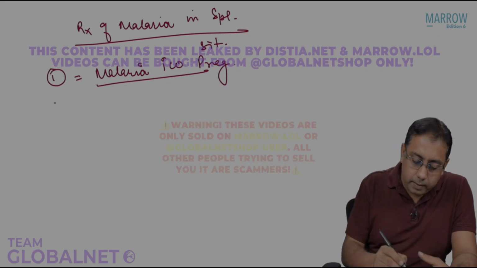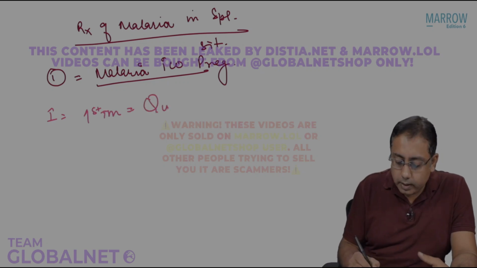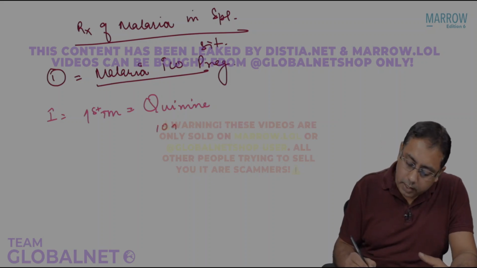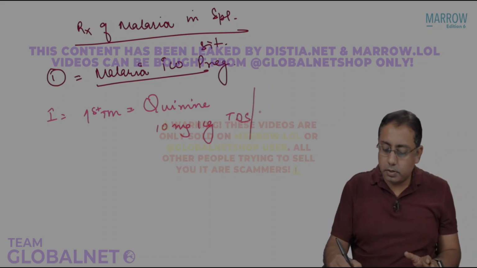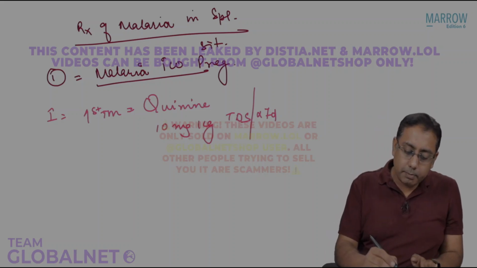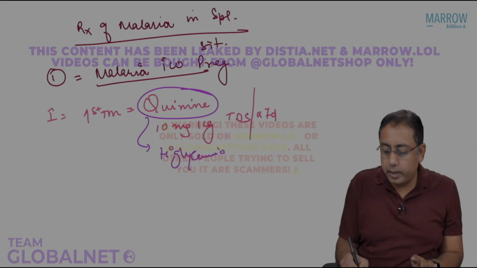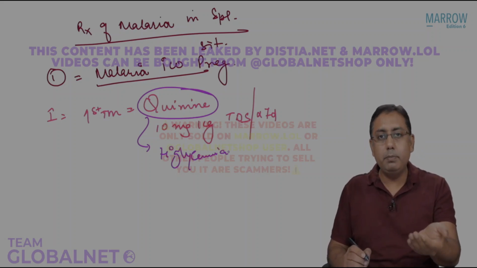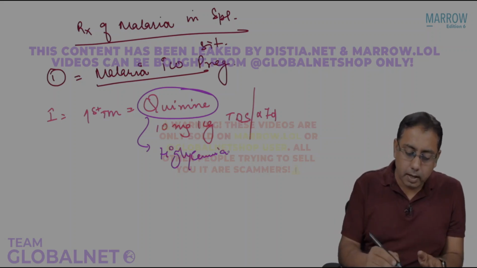The protocol number one is that in the first trimester, the drug of choice is quinine. It is given at the dose of 10 milligram per kg body weight, TDS dose, 3 times daily. This has to be continued for 7 days. The problem with quinine is that many females may land up in hypoglycemia with this. So the nutrition component is important for us as program managers, that we need to tell the people that they should be taken care of in any case of hypoglycemia, caution with hypoglycemia.